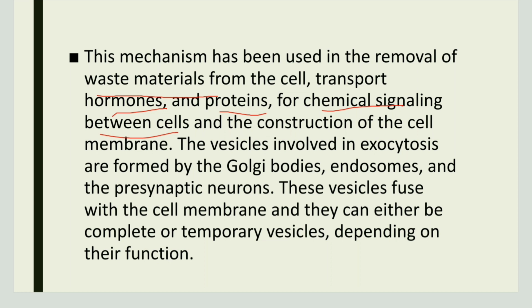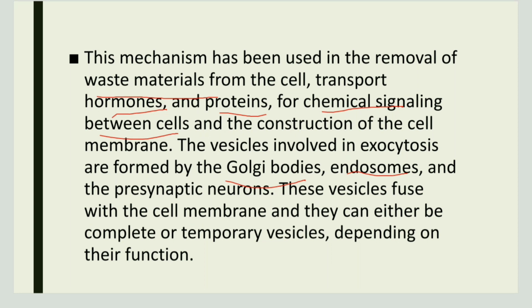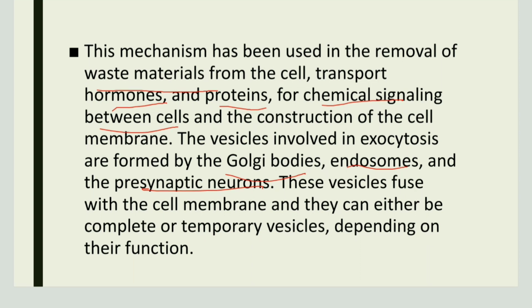The vesicles that are formed in exocytosis are formed by the Golgi apparatus, endosomes, and presynaptic neurons. These vesicles are then fused with the cell membrane, and they can be either complete or temporary vesicles. This is dependent on the function they play. So based on the function, they can be a complete or a temporary vesicle.